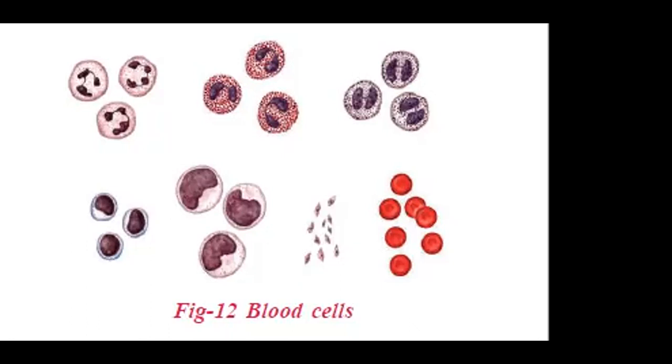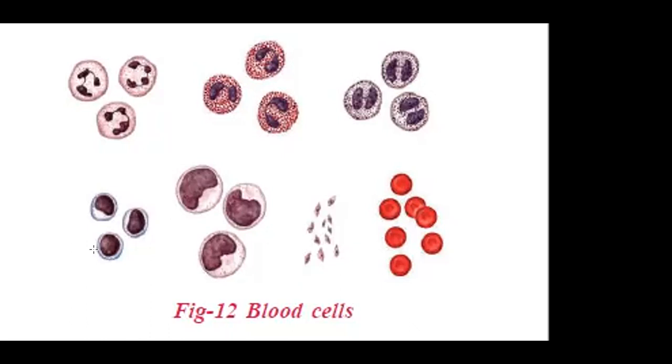Granulocytes have granule-type materials in their bodies. Agranulocytes don't have any granule-type bodies in their cells. There are two types of agranulocytes, called lymphocytes and monocytes.